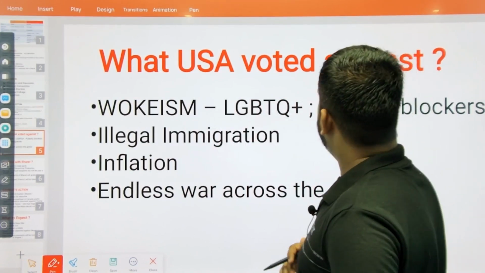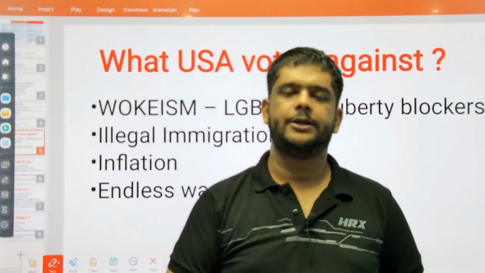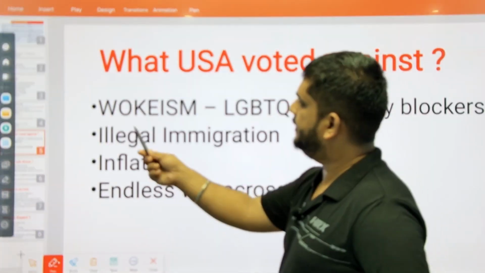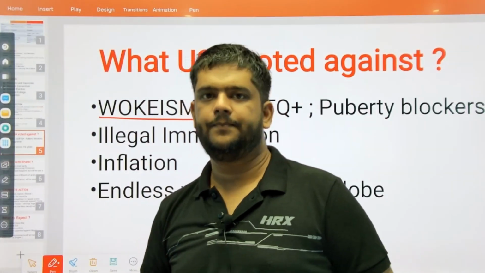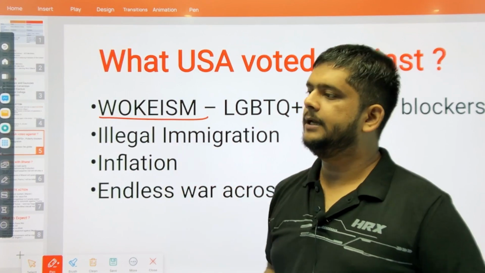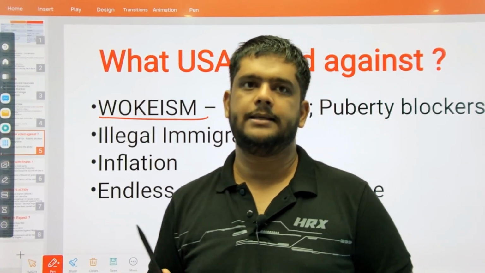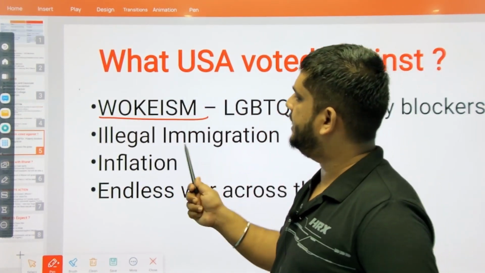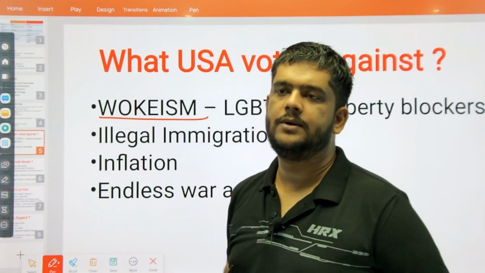So what did the USA vote against? What the USA voted for is the general assumption for everybody to make. But what did the USA vote against? They voted against wokeism. Because Donald Trump is not a strong proponent or supporter of wokeism. Yes, he believes in family values. Donald Trump believes in the concept of society. Since Donald Trump won, we can presume that this time the USA voted against wokeism, against individualism.